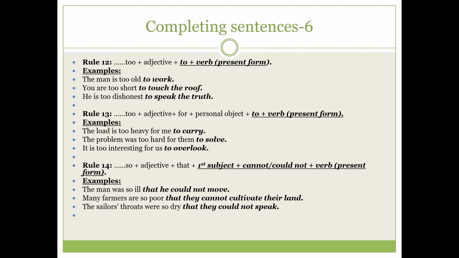Okay, another example, many farmers are so poor that they cannot cultivate their land. So you see that in the beginning there is are, that is indicating present. So we have used cannot in the later part. This is very important because I have seen many students committing mistakes here.